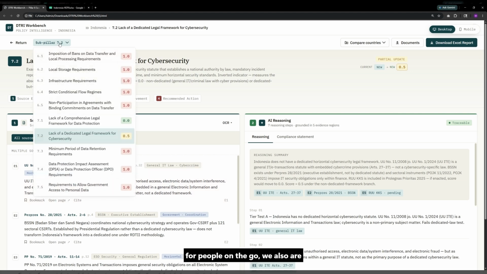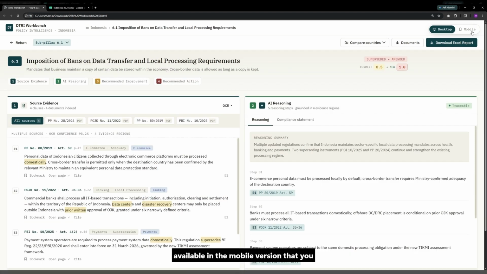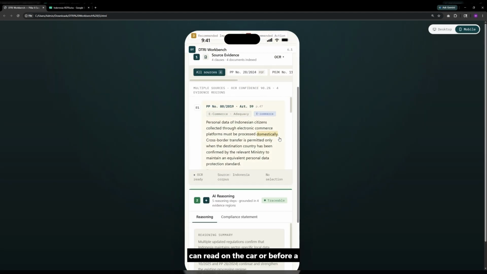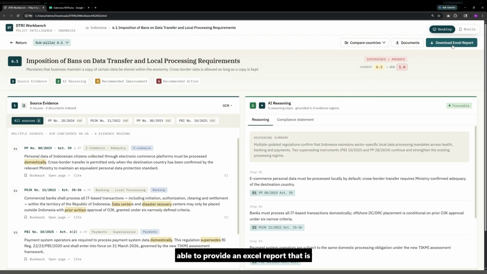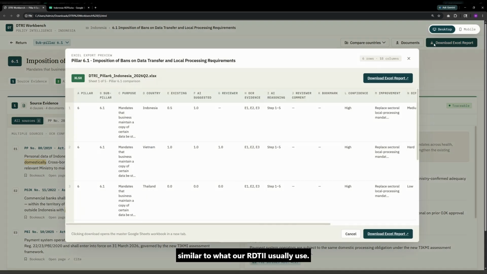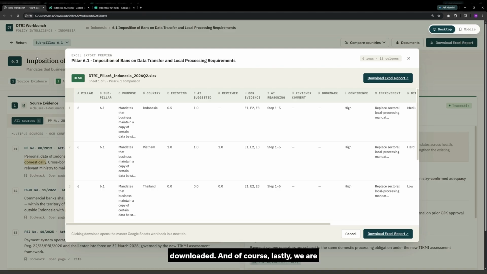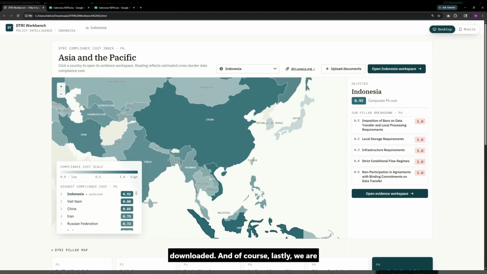For people on the go, we are also available in the mobile version that you can read in the car or before a conference. And lastly, we are also able to provide an Excel report that is similar to what our DTI usually uses. And this can be downloaded. And of course, lastly, we are here to provide you with the same workflow in any country in the framework of RDTI. Thank you very much.